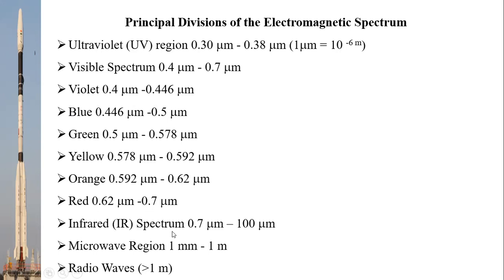Then infrared radiation: you can see the infrared spectrum. In this we can see near infrared, mid infrared, and far infrared, so there are three types. Overall, the infrared spectrum comes under 0.7 micrometers to 100 micrometers. Microwave radiation is 1 millimeter to 1 meter. Radio waves are more than 1 meter. This is the overall picture of the electromagnetic spectrum.